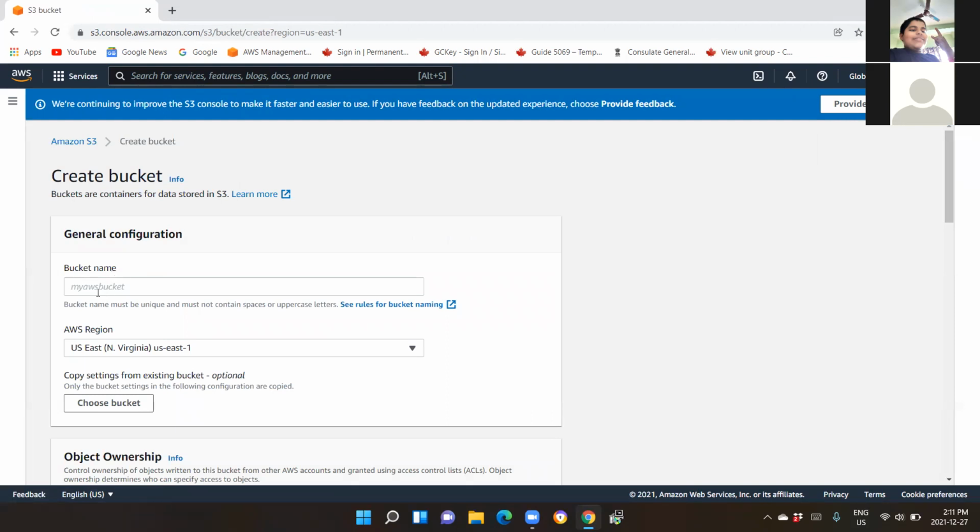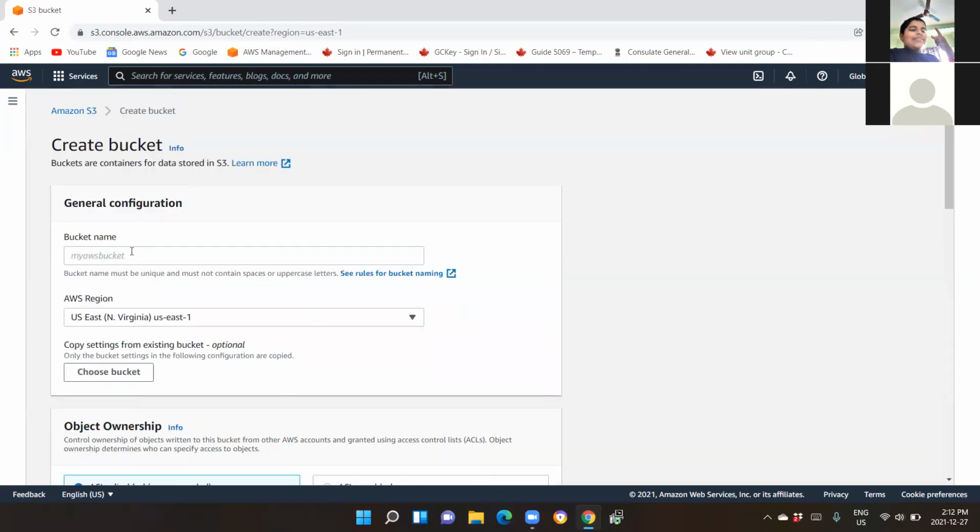Now in the top line, you can see: we are continuing to improve the S3 console to make it faster and easier to use. If you have feedback on the updated experience, choose provide feedback. Okay, so this is where the newer screen comes into existence. You can simply click on that cross button above so that it will go off. All right, now the create bucket screen is in front of you.